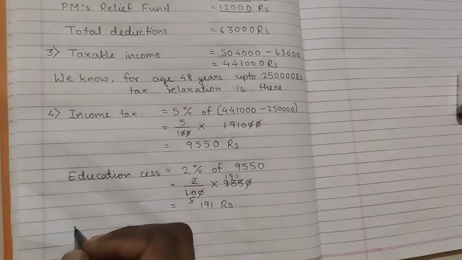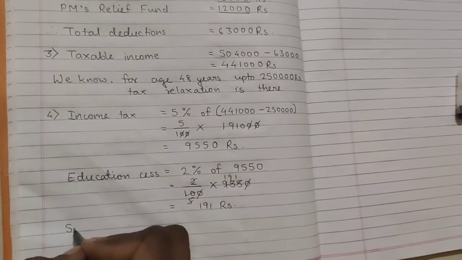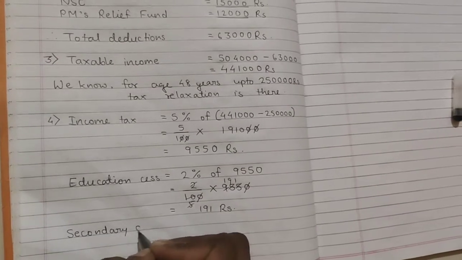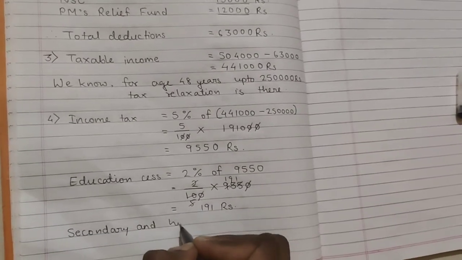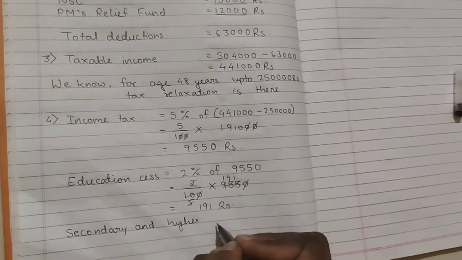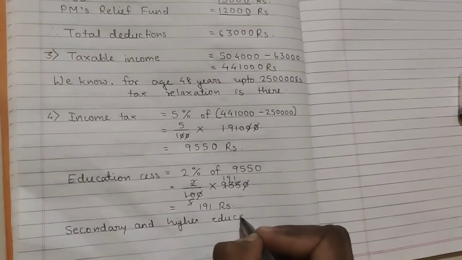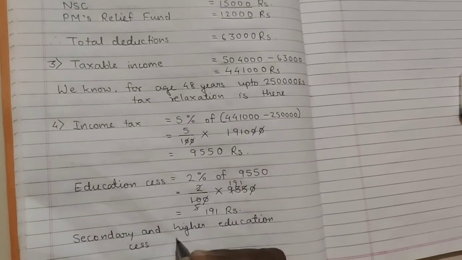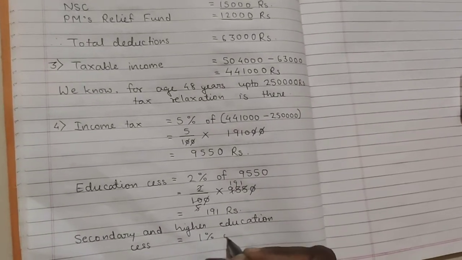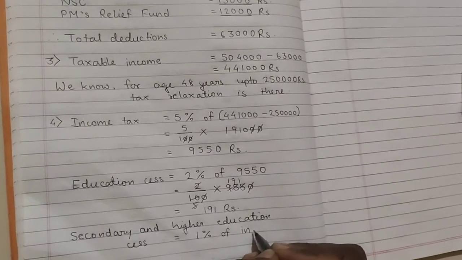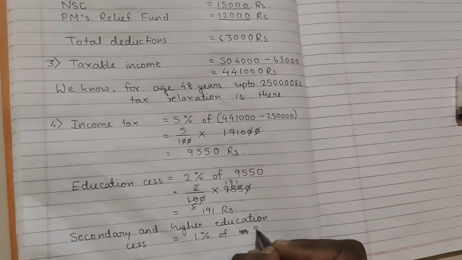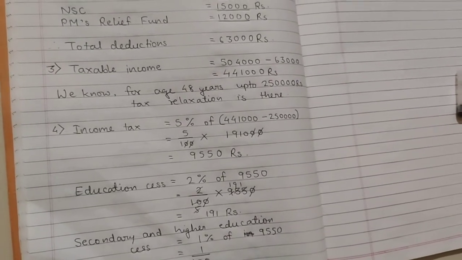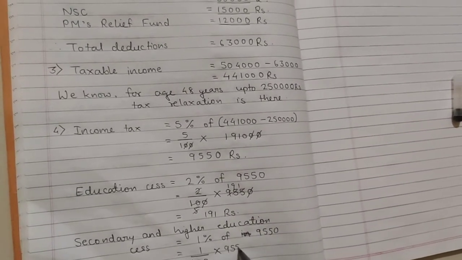Now we will calculate secondary and higher education cess. So that is how much? 1% of income tax. So 1% of income tax. What is income tax here? 9,550. So this is 1 upon 100 into 9,550.